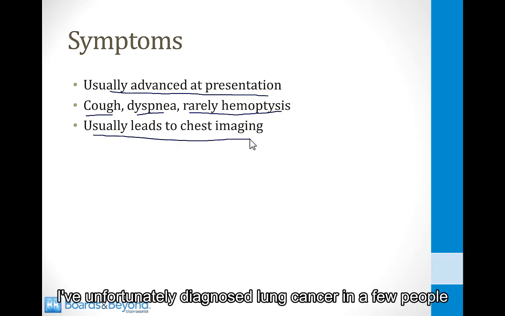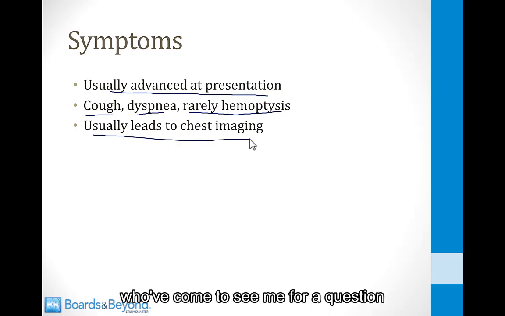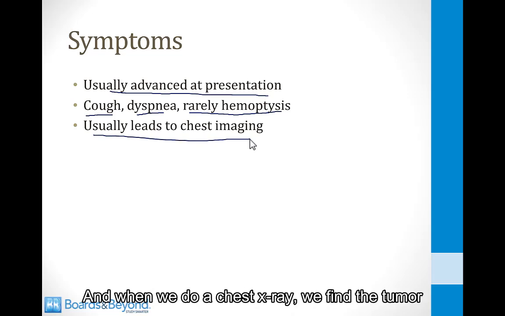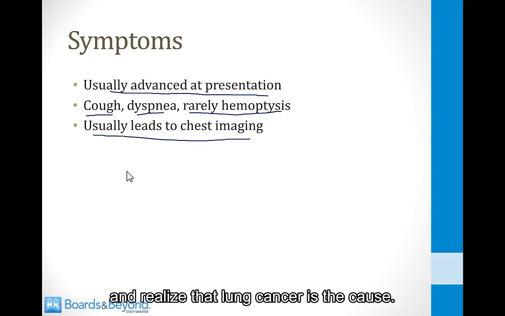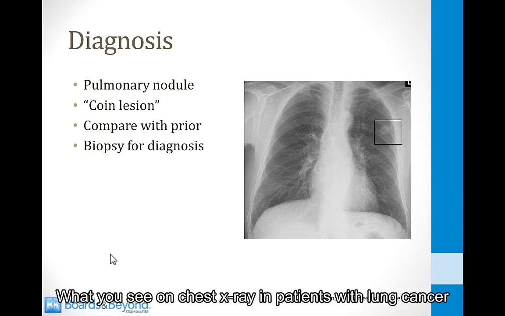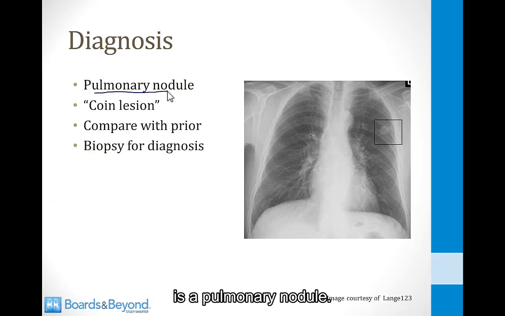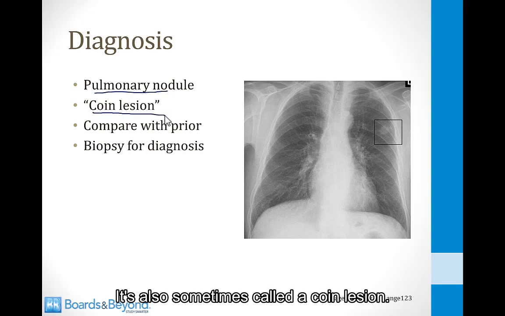I've unfortunately diagnosed lung cancer in a few people who've come to see me for a question of dyspnea related to a heart condition. When we do a chest x-ray, we find the tumor and realize that lung cancer is the cause. What you see on chest x-ray in patients with lung cancer is a pulmonary nodule. It's also sometimes called a coin lesion. This is an example of one over here.